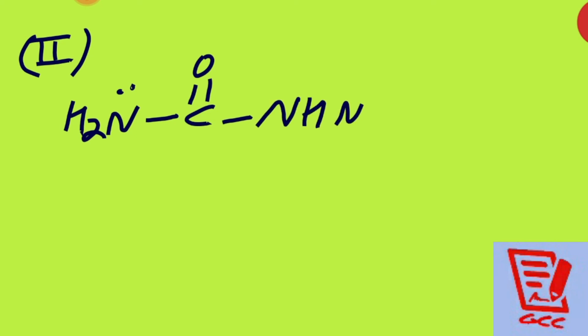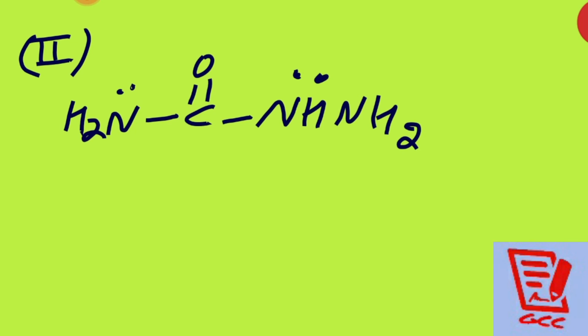You see, all of you. Question number 18, second part. They told there are 2 NH2 groups in semicarbazide, but only one is involved in semicarbazone formation. You see the formula of semicarbazide: NH2, then CO, NH, NH2.